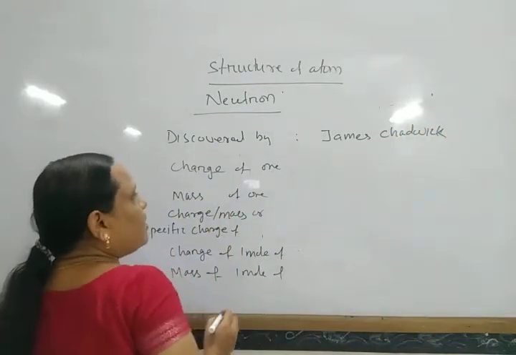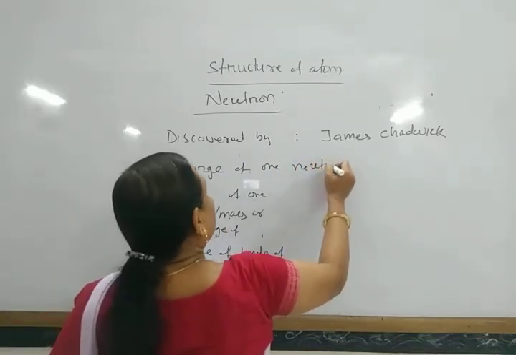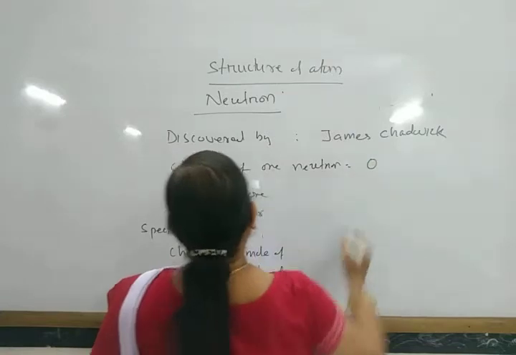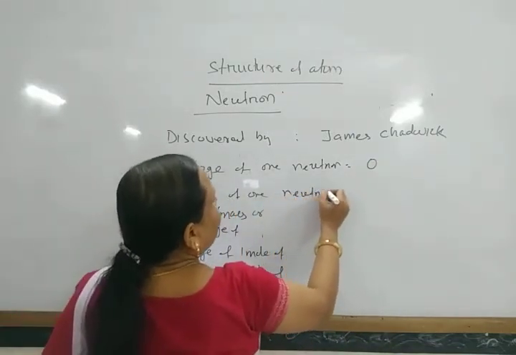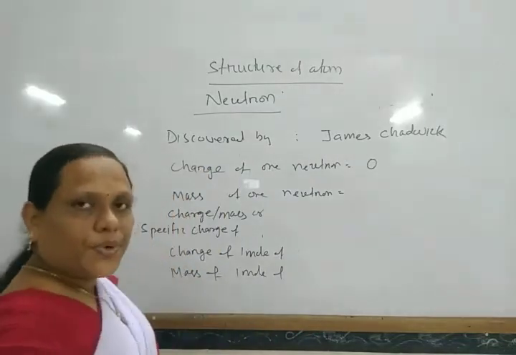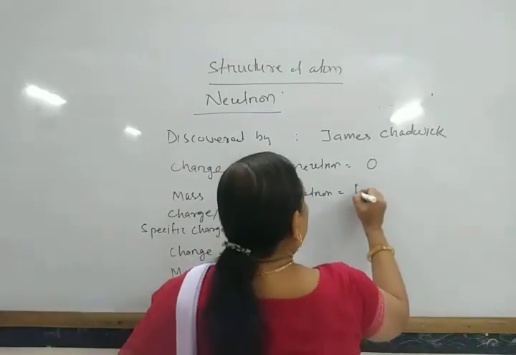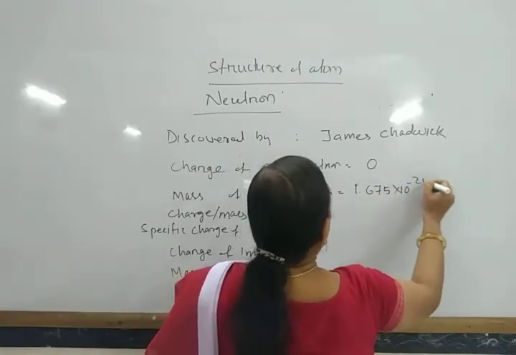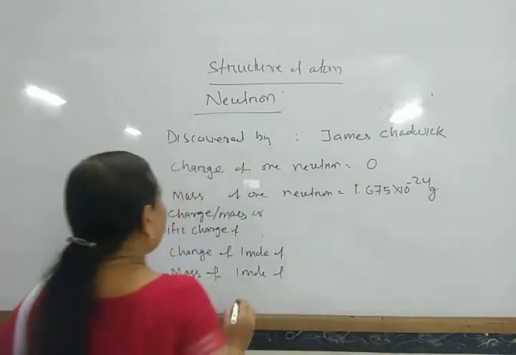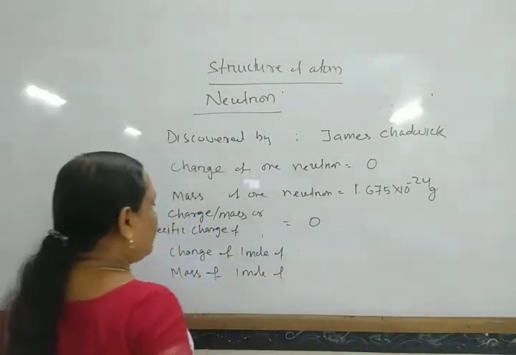The charge of 1 neutron is 0, and the mass of 1 neutron is slightly higher than that of the proton, that is 1.675 × 10^-24 gram, and the charge by mass is equal to 0.